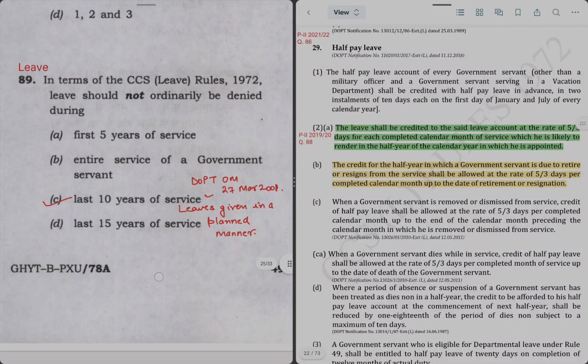Next question is, in terms of CCS leave rules, leave should not ordinarily be denied during. So statement C is right, last 10 years of service.